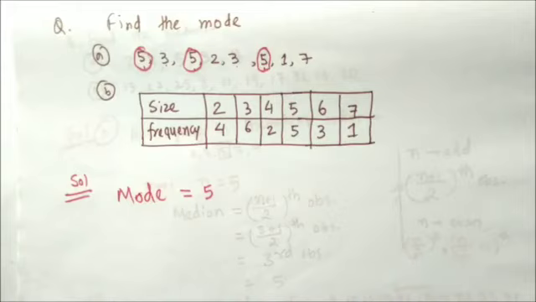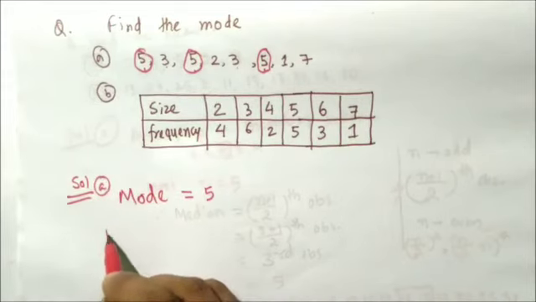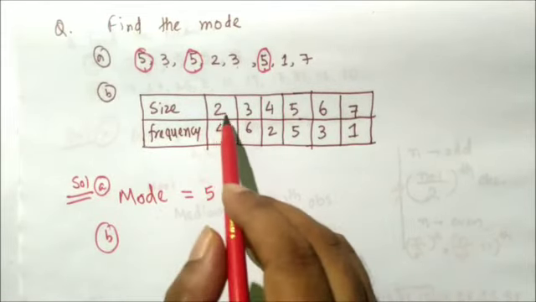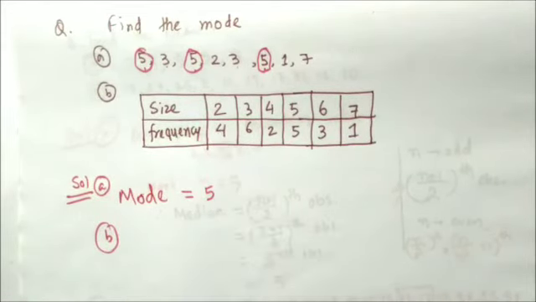And the next question, number B. The size, that means 2 is size. Suppose you have a shop, a shoe industry, and you are going to make shoes of different sizes. Of size number 2, you are making only 4 shoes.